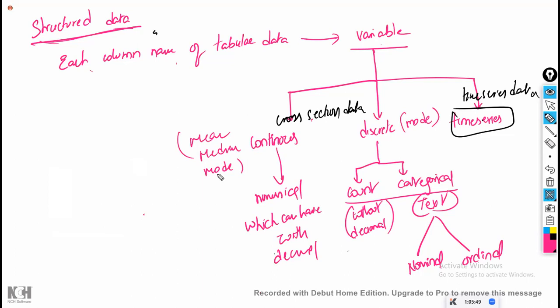Similarly, minimum value, maximum value, range, and the measures of dispersion, such as deviations, mean absolute deviation, mean square deviation, standard deviation, everything is applied only for the continuous variable, not for the discrete variable. For the discrete variable, we can't apply that logic.